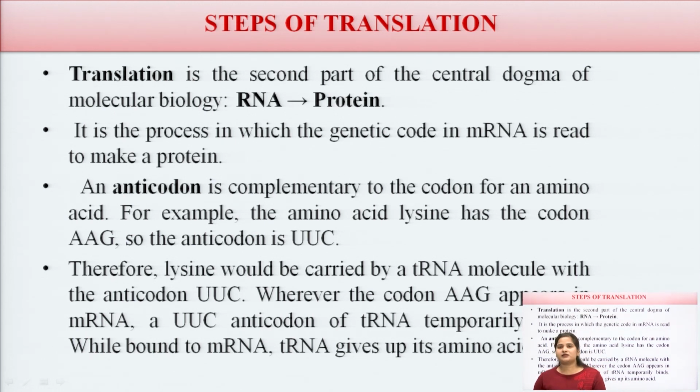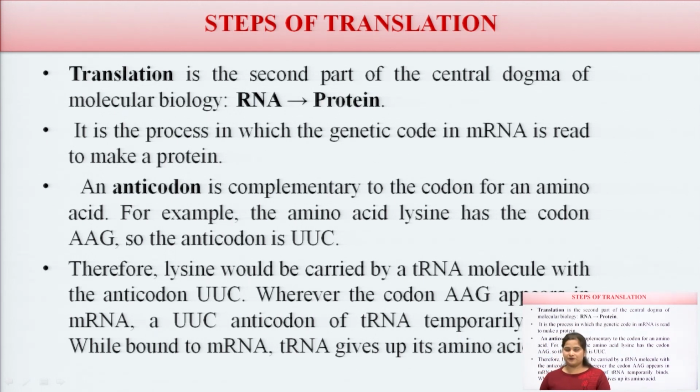Next, the steps of translation. The process of transcription is done, the splicing and processing of mRNA is done, and the last step is translation. Translation is the second part of the central dogma of molecular biology, the conversion of RNA to proteins. It is the process in which the genetic code in mRNA is read to make proteins, and an anticodon is complementary to a codon for an amino acid.